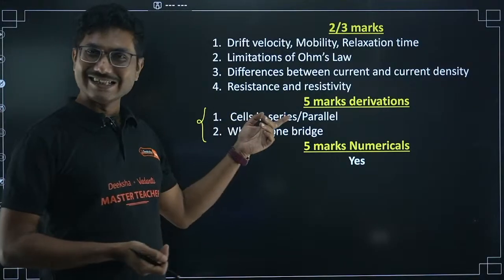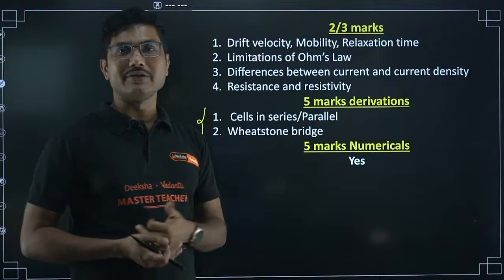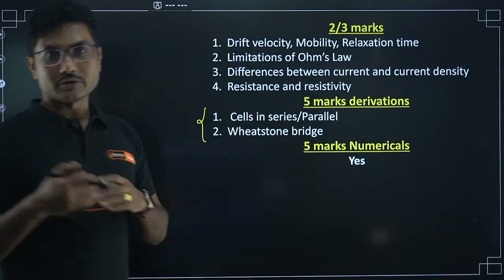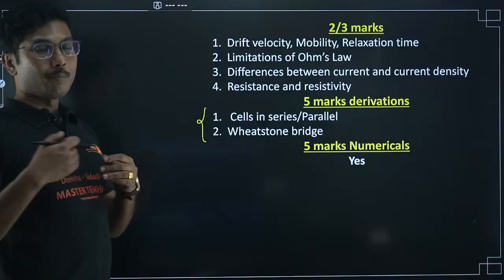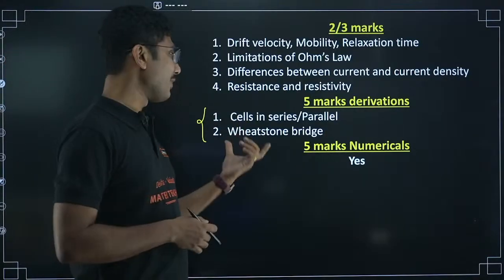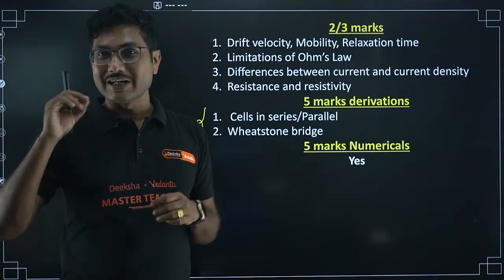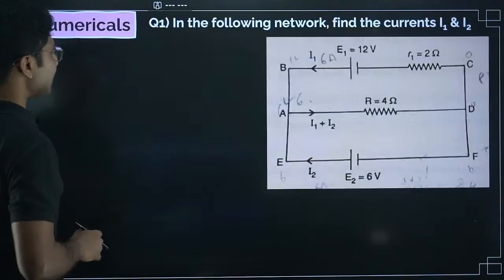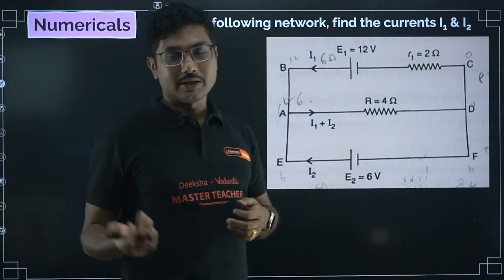Cells in series is easy; cells in parallel is slightly tricky, so practice the parallel combination. Wheatstone bridge is also very easy. If you follow my trick, you can answer the Wheatstone bridge derivation in 3 to 4 lines. I have discussed the derivations in the current electricity chapter, so you can check that out.